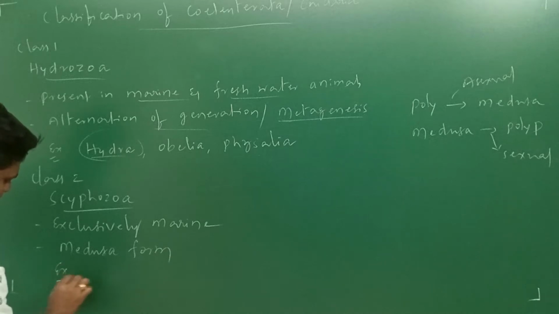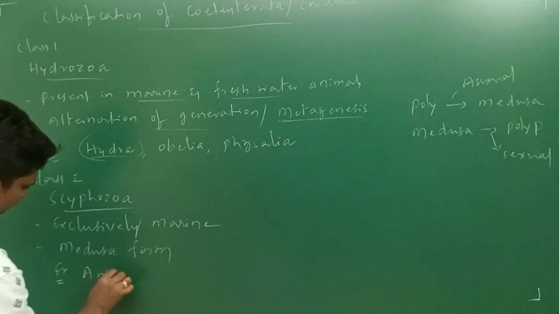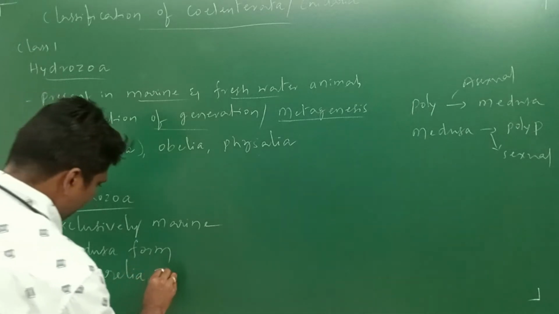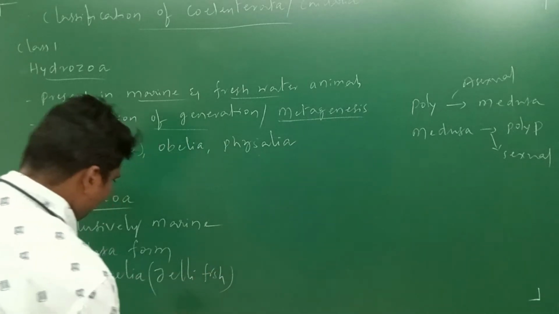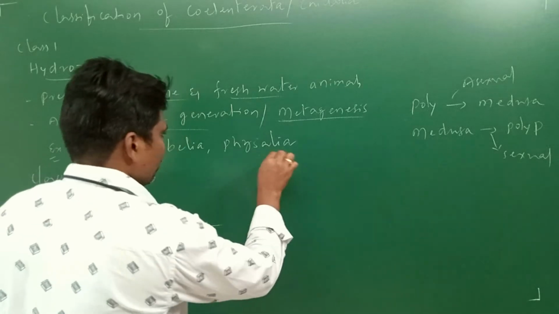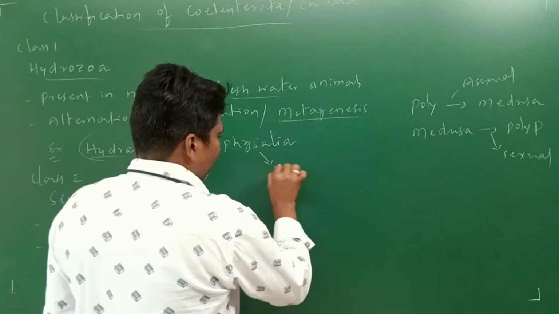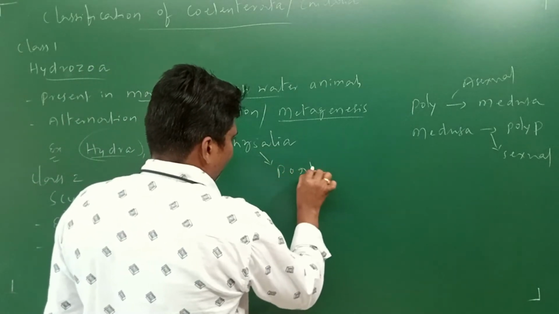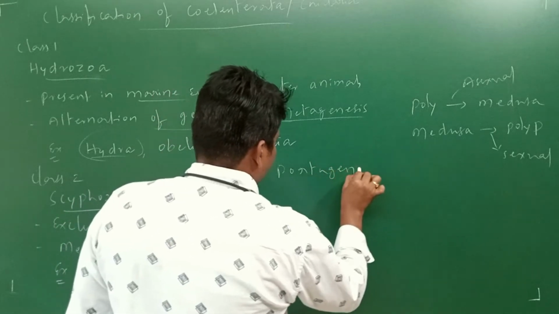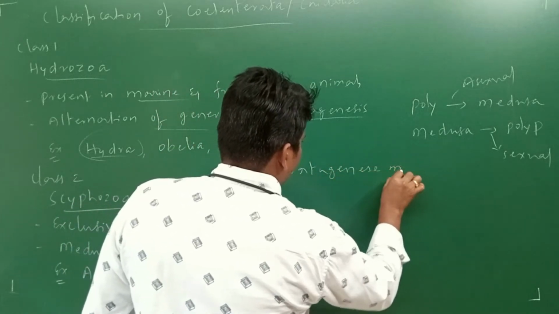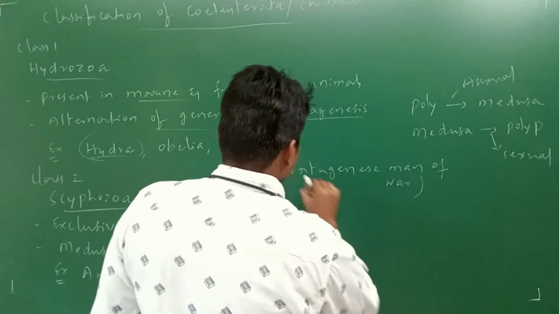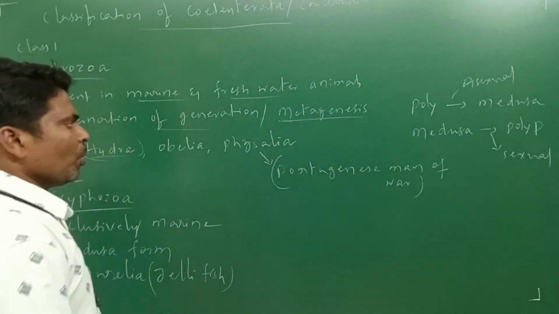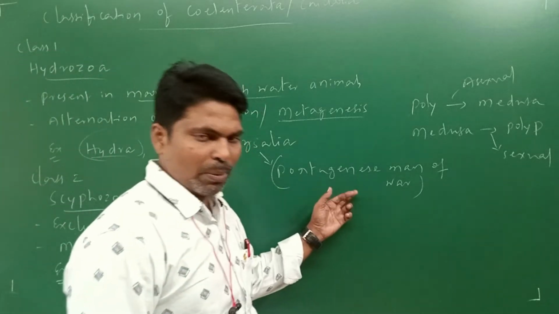Example: Aurelia, jellyfish. Physalia is also called the Portuguese man of war, which you should remember.